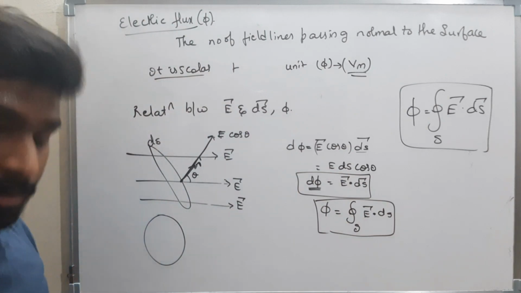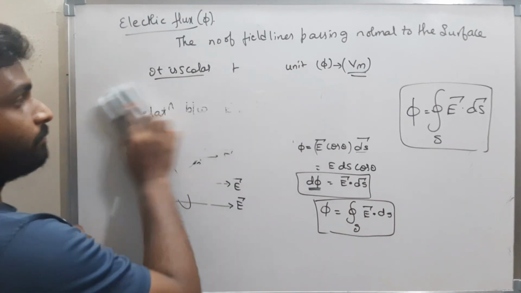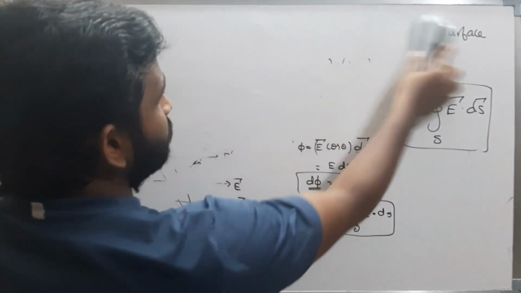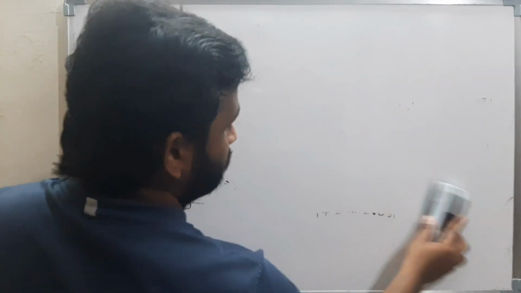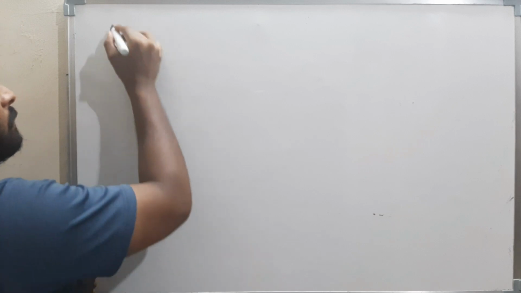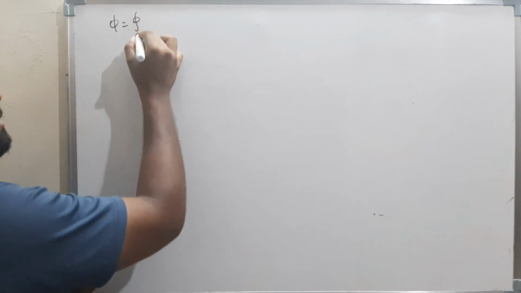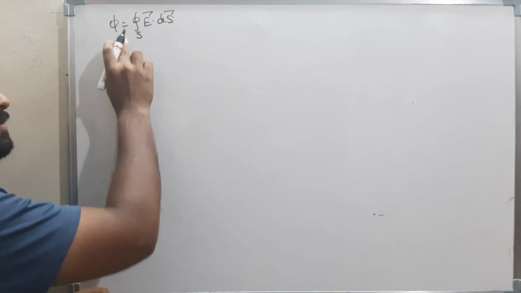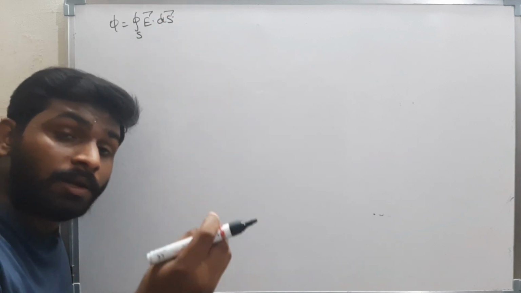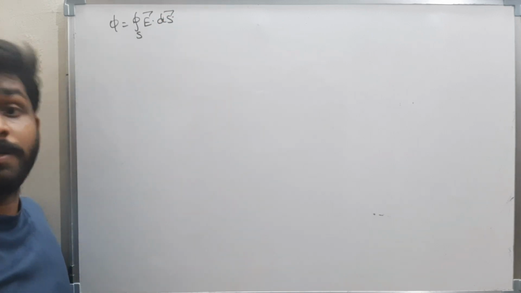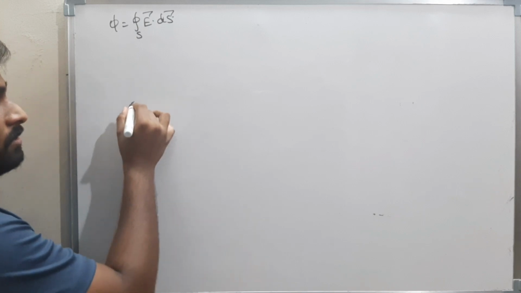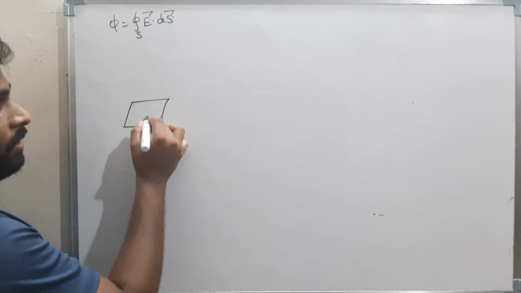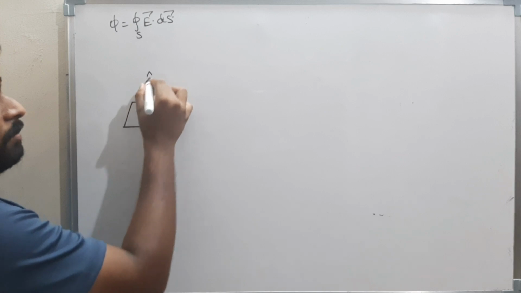Now see here. What is the flux formula? Surface integral of E bar dot ds bar. Now this flux can be positive, negative, or it may be 0. This is the surface and this is a unit vector n cap.